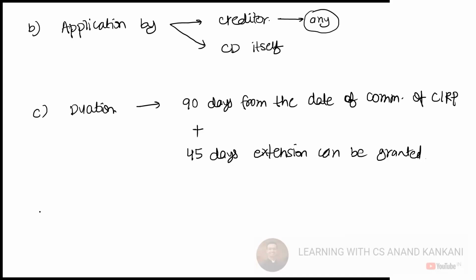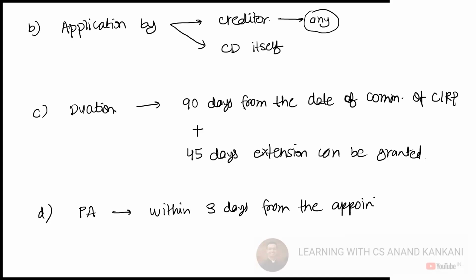Then the public announcement will be made, right? The public announcement will be made within 3 working days from the appointment of the IRP.